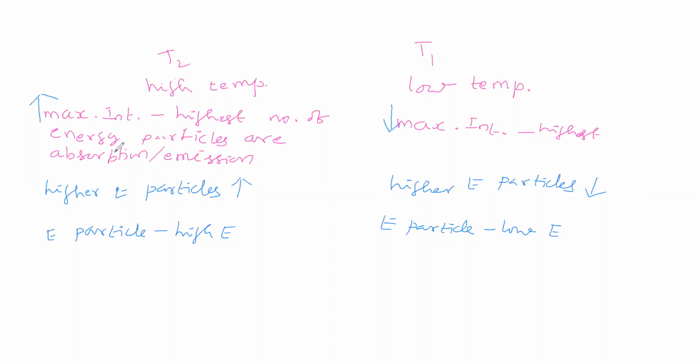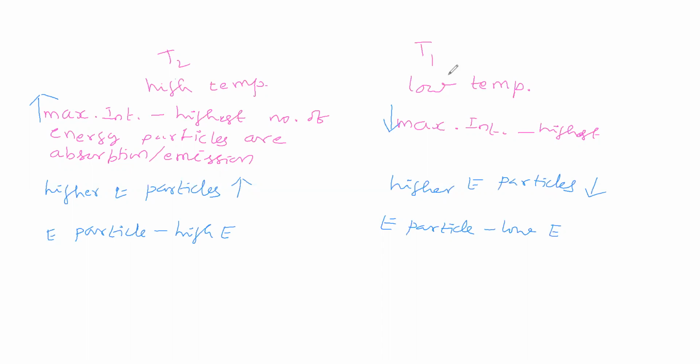At maximum intensity, energy particles will have high energy for T2 and low energy for T1. Understand this point very clearly.